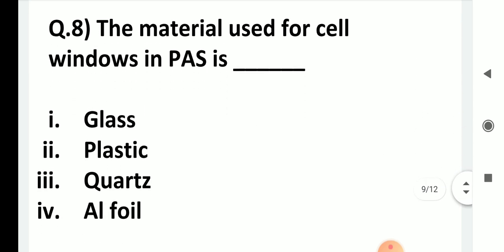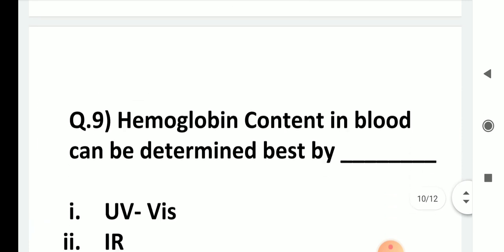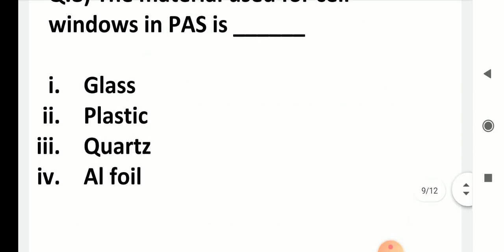The material used for cell windows in PAS is glass, plastic, quartz, or aluminum foil. Now, the cell window will be at the top of the cell, and usually quartz is the material used for the cell window. The rest of the cell is not made from glass or quartz; it is made from a metallic substance. So there the correct answer is quartz.